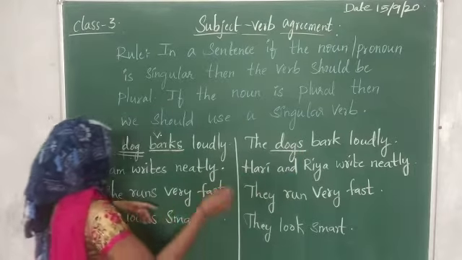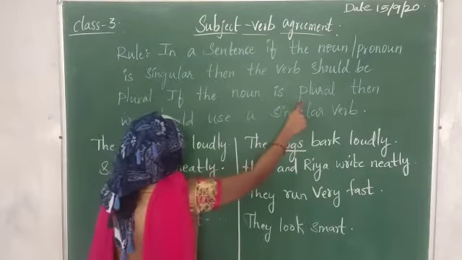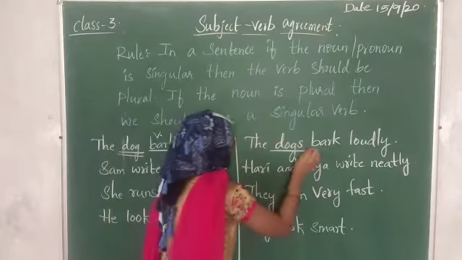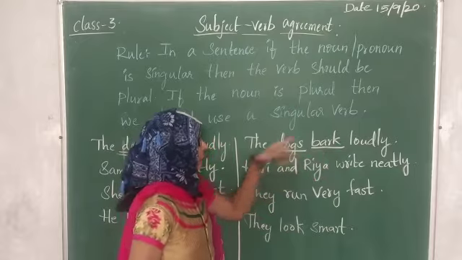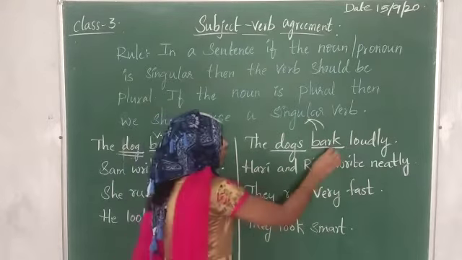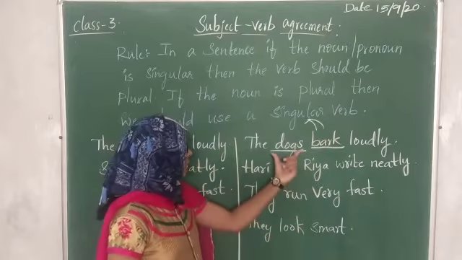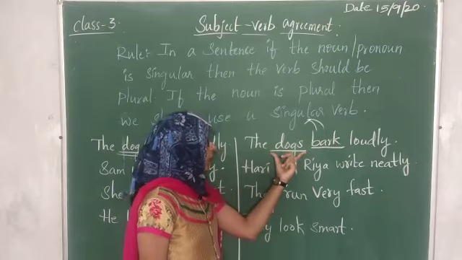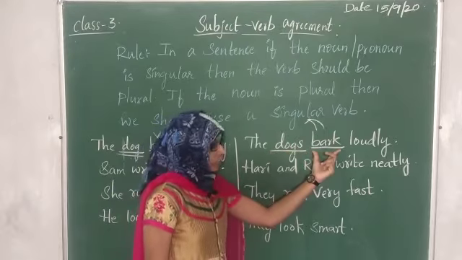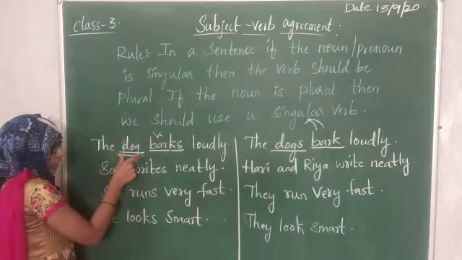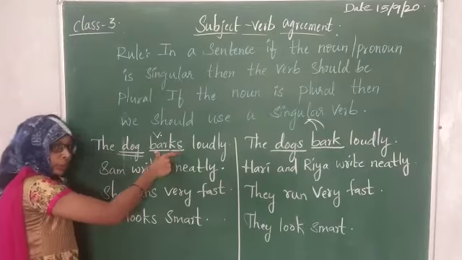What is the rule? If the noun is plural, then we should use a singular verb. The verb here is bark, so it should be singular. It means no need to write s here, because the noun we are using is in plural form. If the noun is plural, the verb should be singular. If the noun is singular, the verb should be plural.